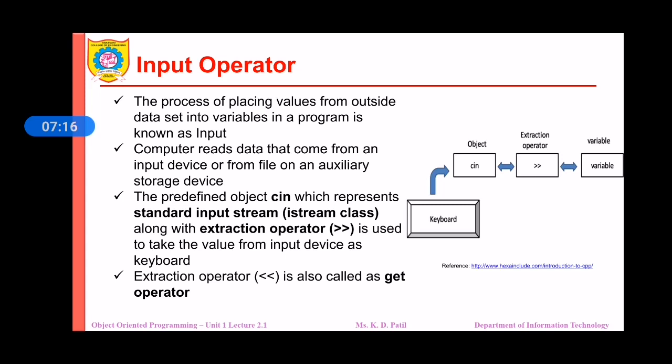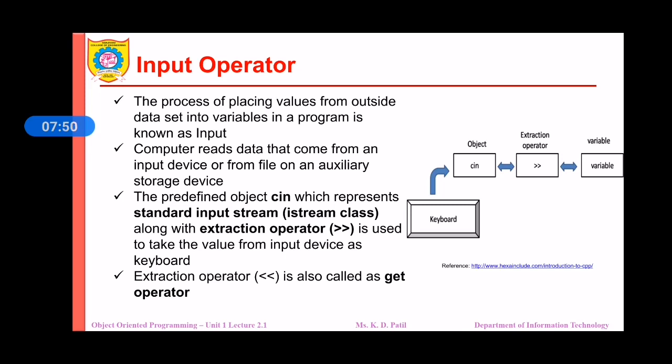The computer reads data which comes from the input device, that is the keyboard in our case, or from an input file. Then that data will be processed by the computer. The predefined object cin, which is a keyword in the C++ programming language, represents the standard input stream, that is the istream class, along with the extraction operator, used to take the value from an input device such as a keyboard.